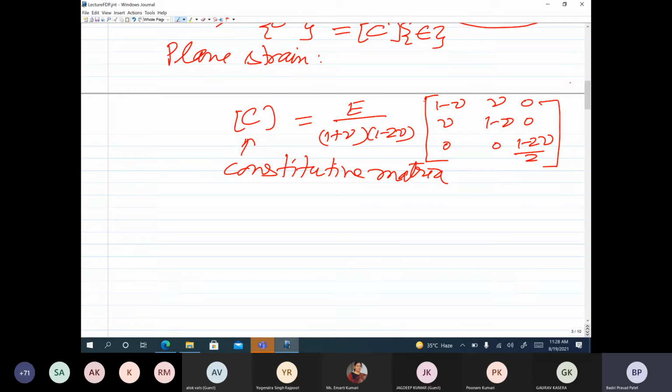So we have this C as the constitutive matrix. And then next thing is, because we are going to develop the element level governing equations using the principle of stationary total potential energy, let me also give you the expression for total potential energy. So first we start with strain energy: displacement, strain, stress, and then strain energy.